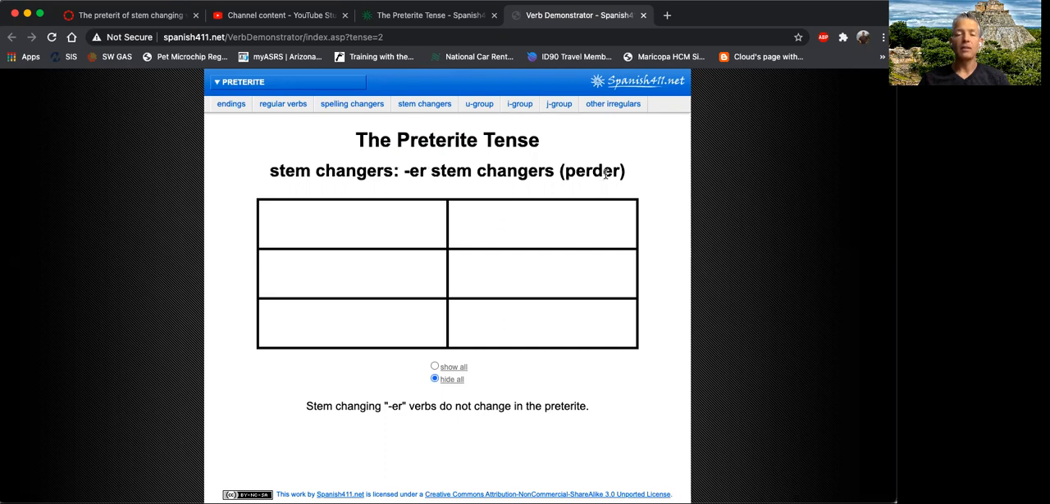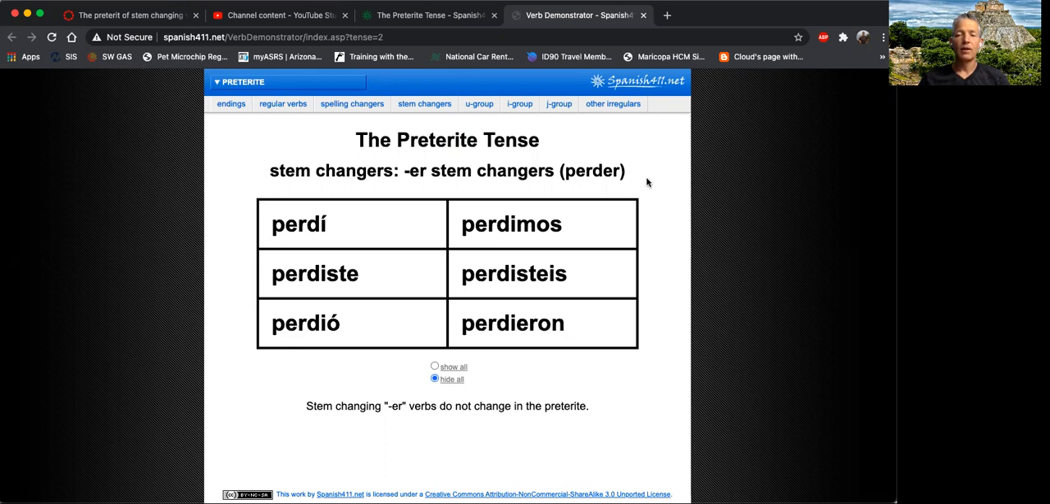What about ER verbs like perder? You remember that perder stem changed in the present tense from E to IE: pierdo, pierdes, pierde, and so on. No ER verb in the preterite will stem change. Perdí, perdiste, perdió, perdimos, perdisteis, perdieron. Well, that's fortunate. So AR and ER verbs do not stem change in the preterite tense. However, IR verbs that stem change in the present tense will stem change in the preterite tense.